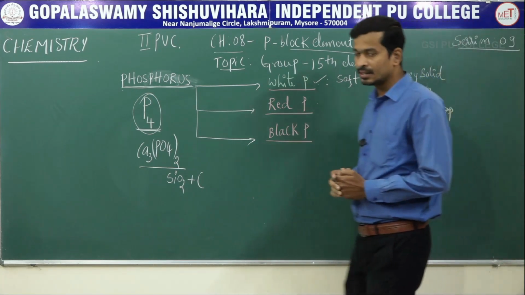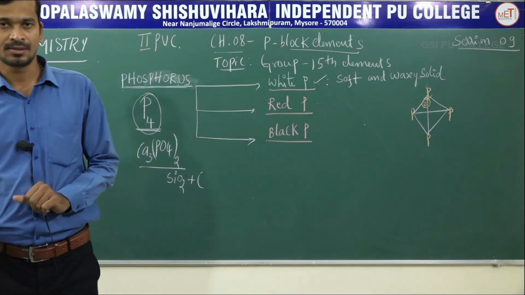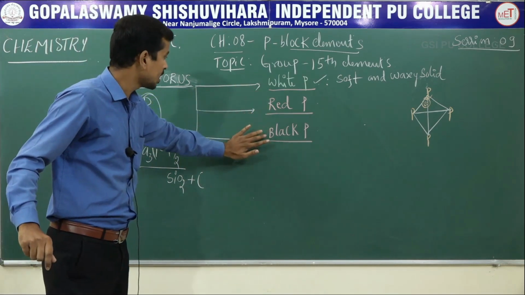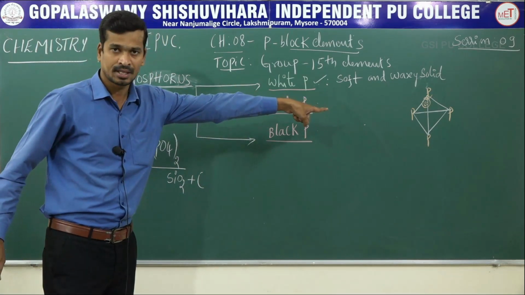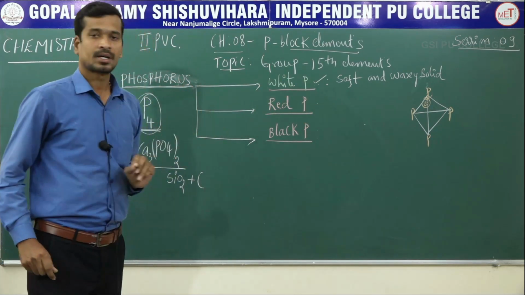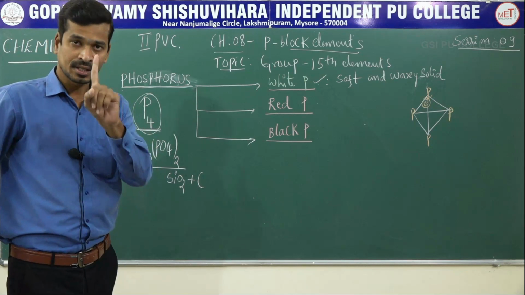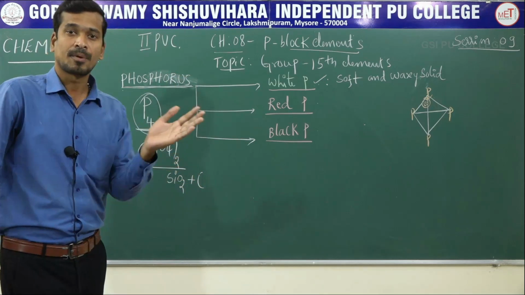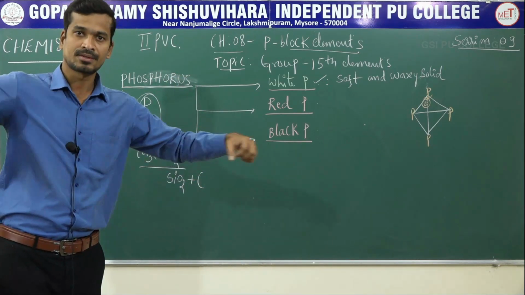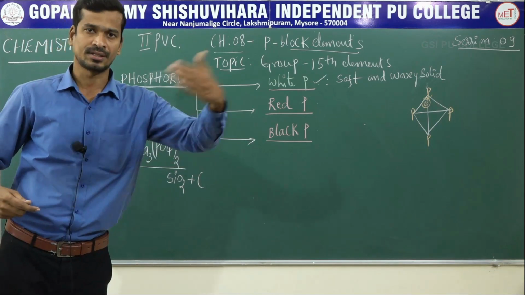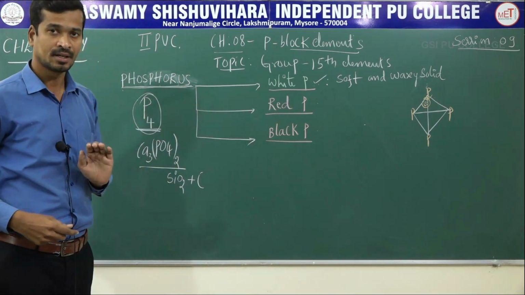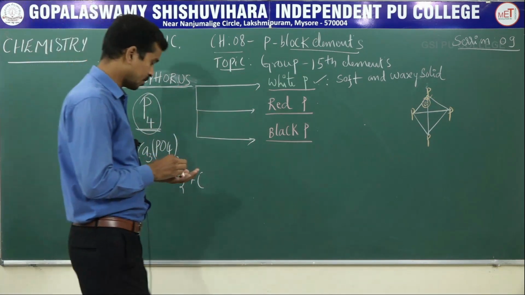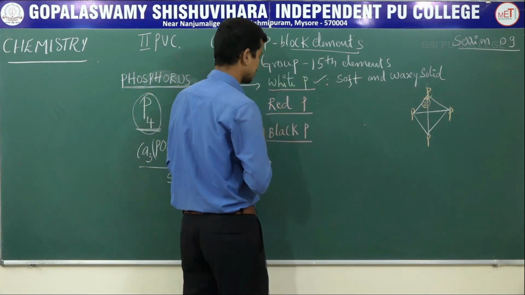Another important point: white, red and black phosphorus all exist as tetra atomic in nature, but white phosphorus is monomeric in nature, meaning the single unit P4. But red phosphorus and black phosphorus are polymeric, meaning the joining of single units. White phosphorus is monomeric in nature.